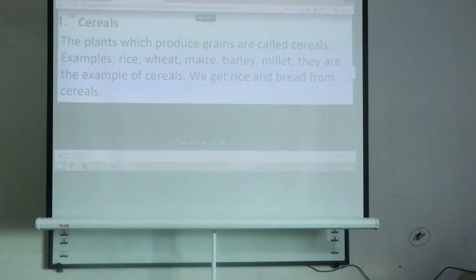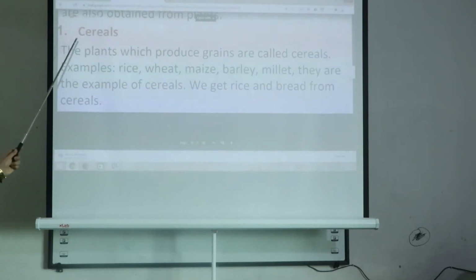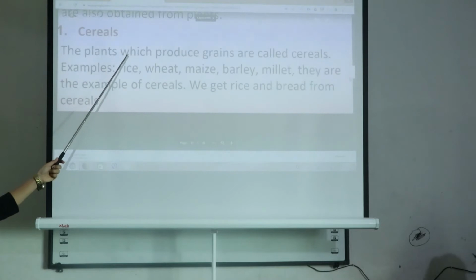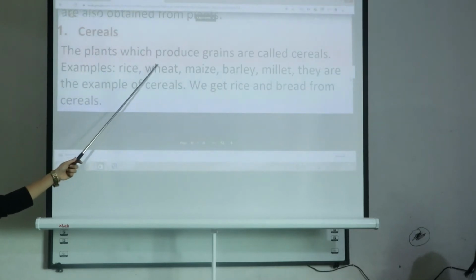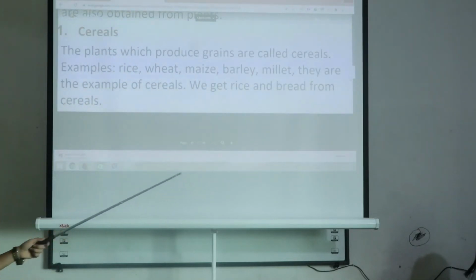Now, in the first topic, we are going to talk about cereals. Do you know the meaning of cereals? The plants which produce grains are called cereals.